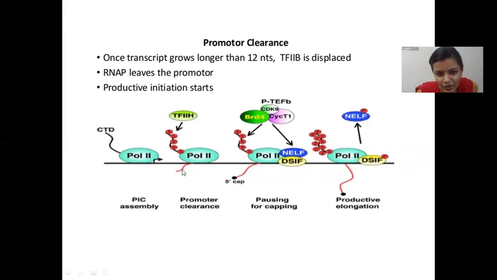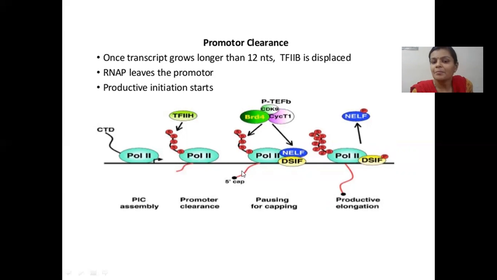This pink line indicates the nascent mRNA. Nascent means new mRNA which is in the process of being synthesized. We'll call it nascent mRNA.